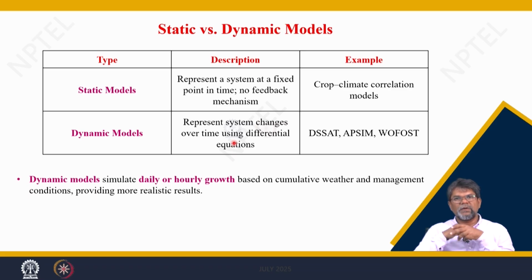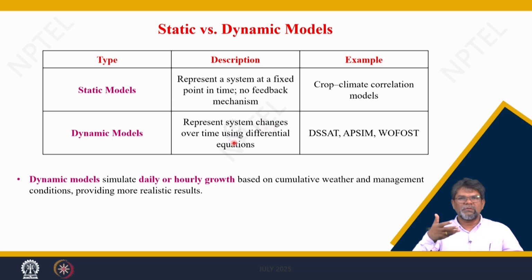How is it different from dynamic models? A dynamic model represents the system changing over time, giving a response of the output that changes through time. In a dynamic model, suppose the crop biomass changes with time: the biomass today and the biomass 10 days after are different, and 20 days after is different again. So time is a variable there, and the output of the model is a function of time. With time the output changes.